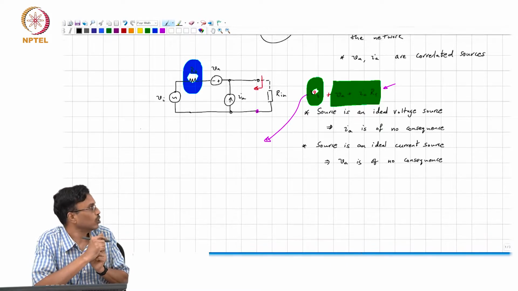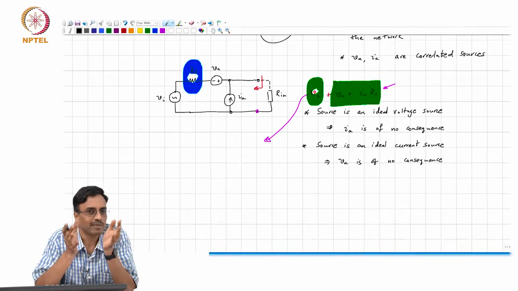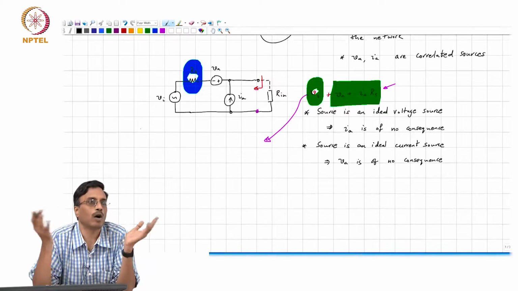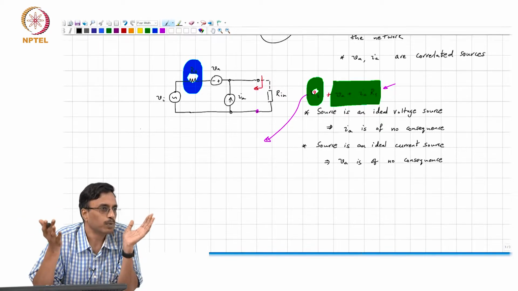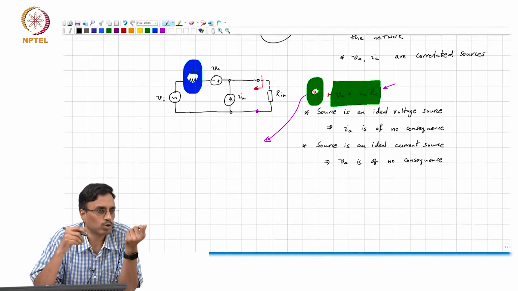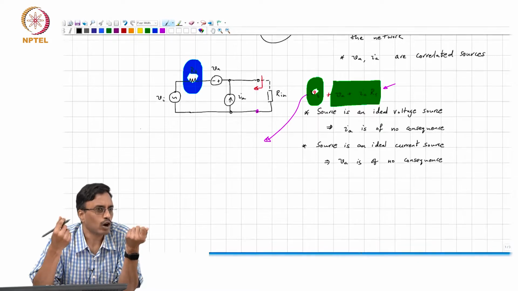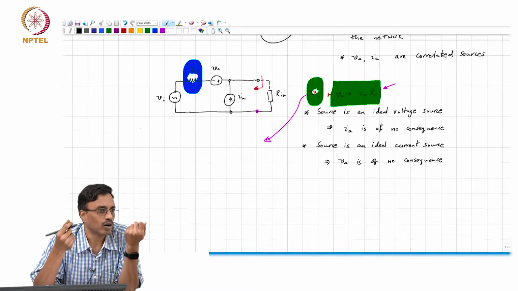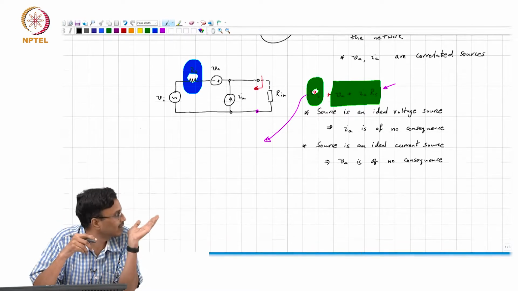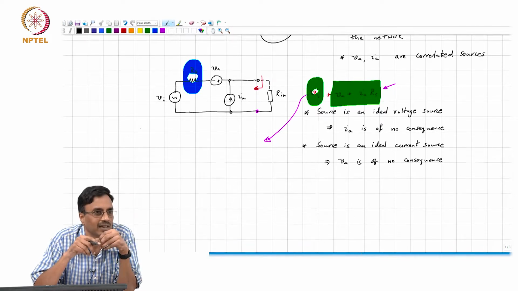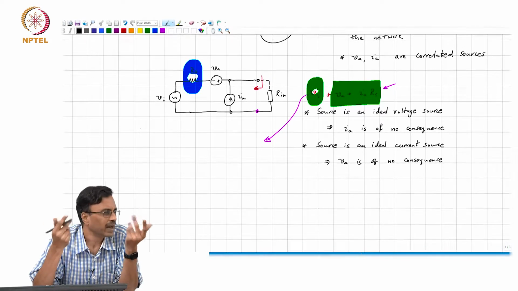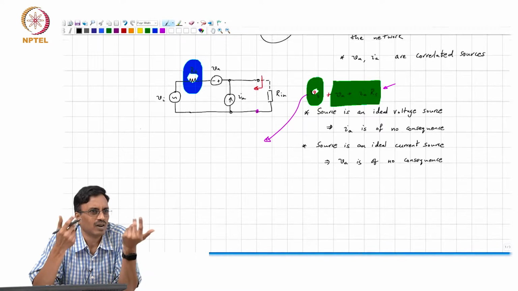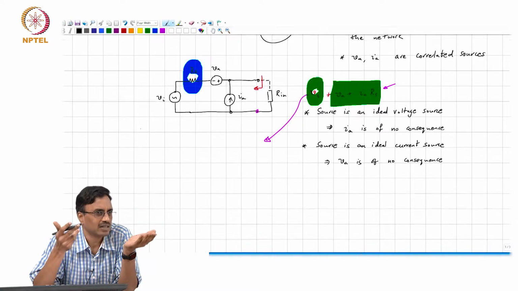So, if IA times RS is very small, let us say somehow it turns out that the input referred noise current source is very small in magnitude, right? Then what comment can you make about RS? This basically means that RS can be made arbitrarily large. Okay, all right.